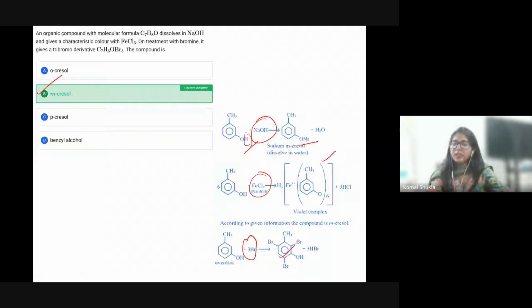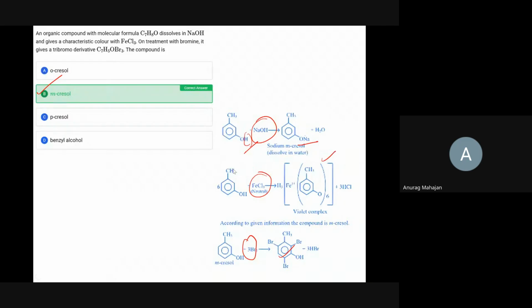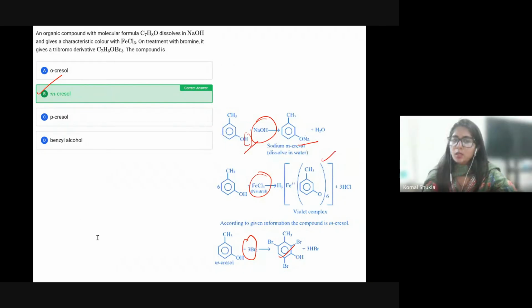Can anyone tell why I didn't take paracresol or orthocresol? The tribromo derivative will not form. Okay. Anyone else? Anyone else?